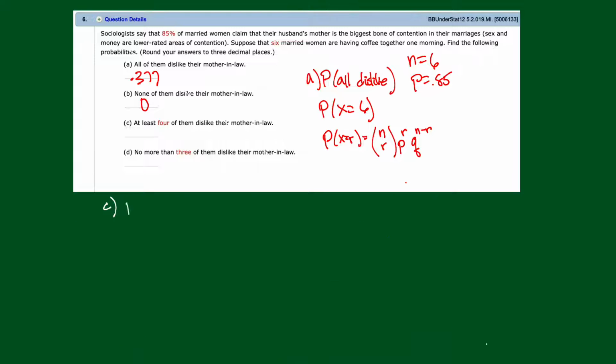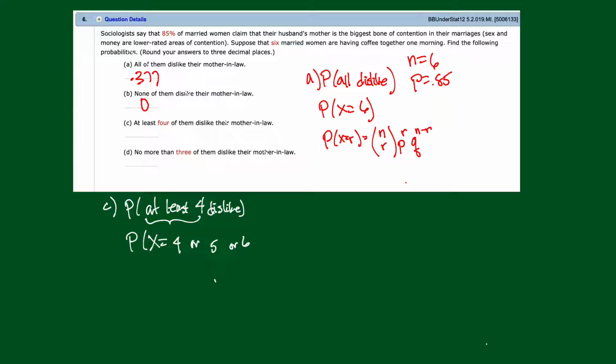Now here's part C. What is the probability of at least 4 dislike? Okay, at least 4 dislike. Now, as soon as I see that at least, we've done this before, right? I'm thinking, okay, well, how do you get at least 4? X could be, now it's at least, so 4 is included. It could be 4 or 5 or 6.